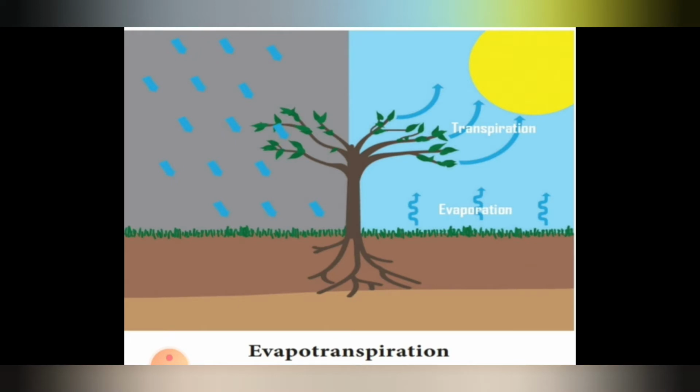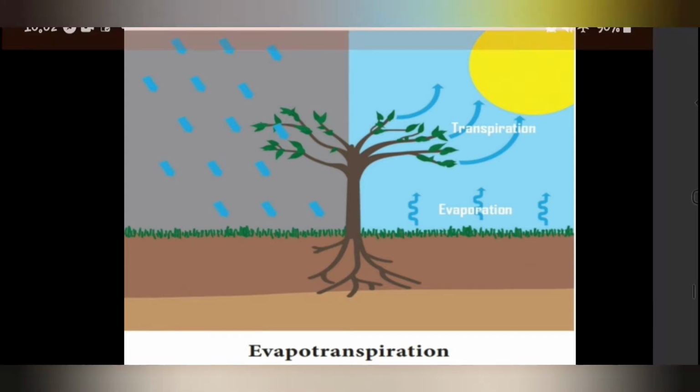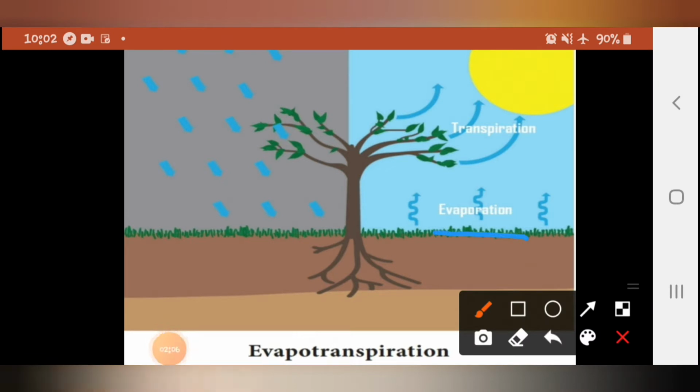So here we could see the picture on page number 106. It says about evapotranspiration. Here you could see transpiration occurs from the tree. This is the ground side, evaporation happens from the ground surface of the land, and transpiration occurs on the vegetation. Got it?